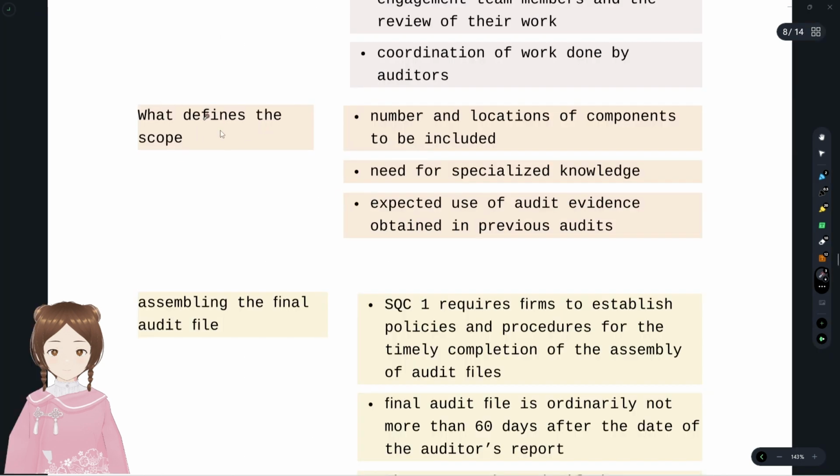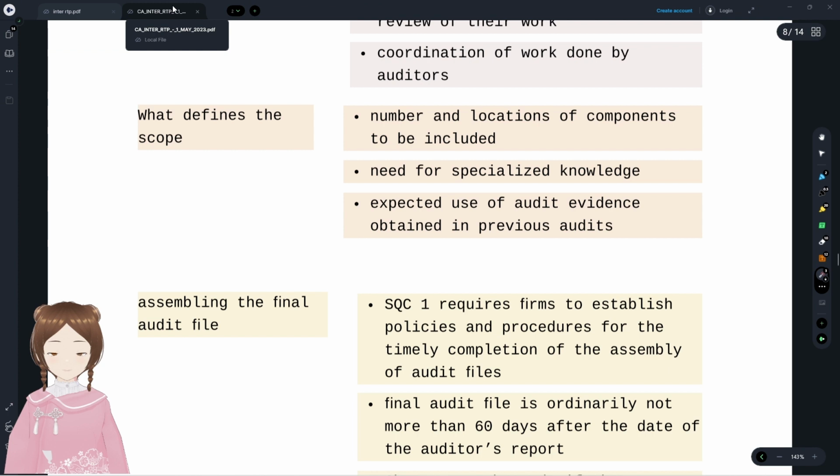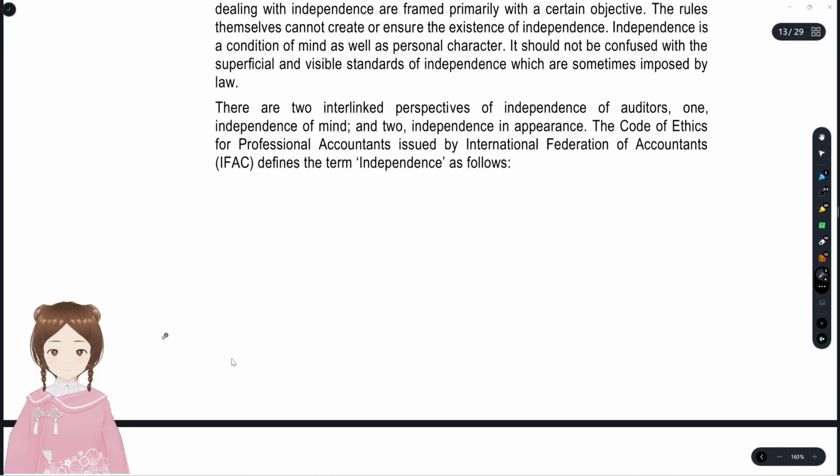A quick reference here: what defines the scope? As we said, nature, timing, and extent. About the extent, how many locations or components have to be included; with regard to the nature, what kind of knowledge has to be there; and with regard to timing, the expected use of audit evidence obtained in previous audits. Here, nature, timing, extent is something we are telling bluntly. It's not a specific answer. So we could frame our answer around that. And we'll move to the sixth